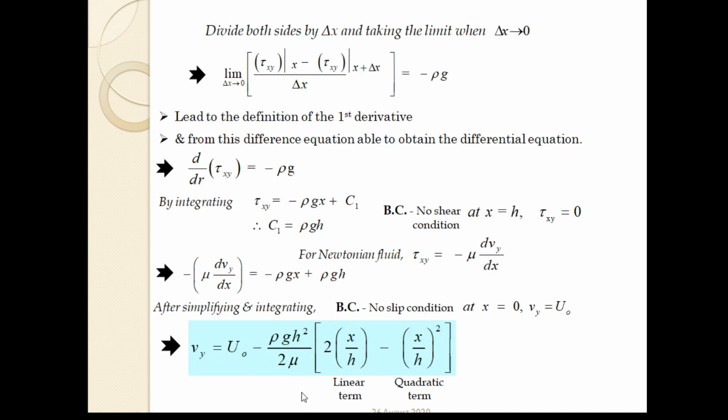So we can see in this velocity term we have two different terms. One is the linear term and another is the quadratic term.